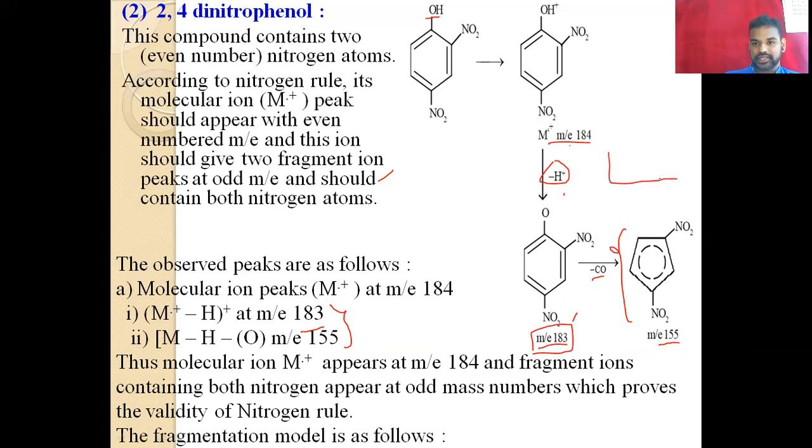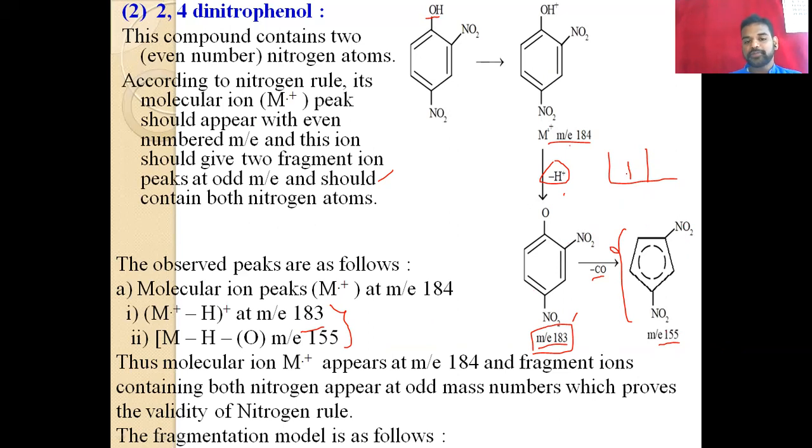The peaks are like this, based on their abundance: one at 183 and another peak at 155. Just go through the example, that's enough for you.